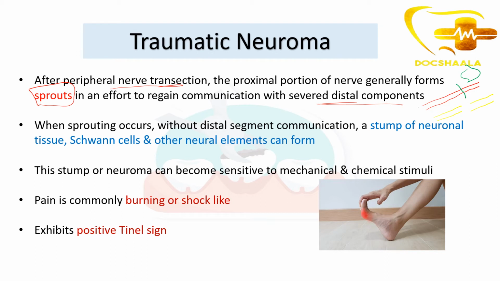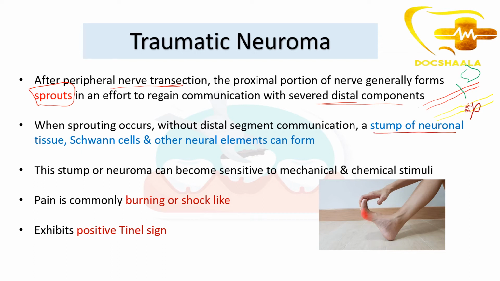This proximal segment will form sprouts, meaning it will try to form a connection with the distal segment because it wants to get reunited with it. So when that sprouting occurs but has not connected with the distal end, what happens?